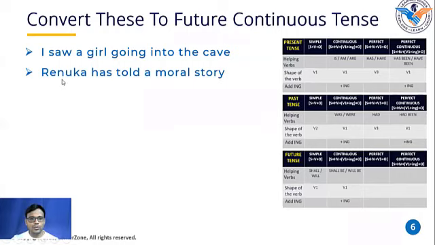Okay. So Renuka has told a moral story is a present perfect tense, and Renuka replaced this has with will be. Okay. Told is the third shape of the verb. What is the first shape of the verb? Tell. That means add ing to that. Telling. That's why Renuka will be telling a moral story. That's it. It is very simple, guys. Okay.